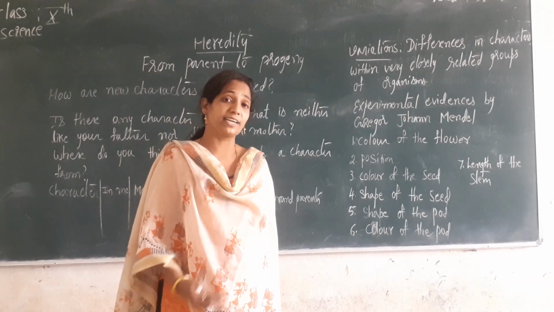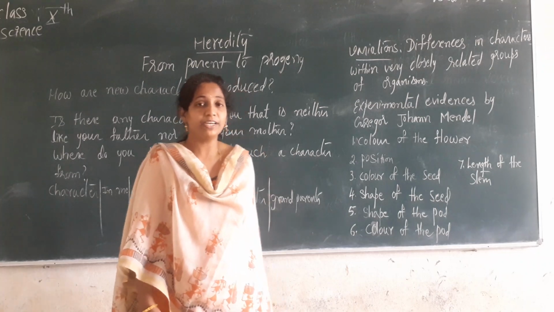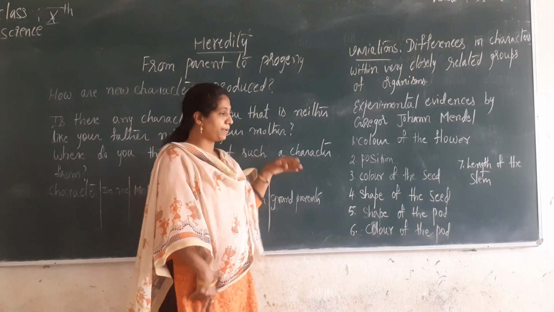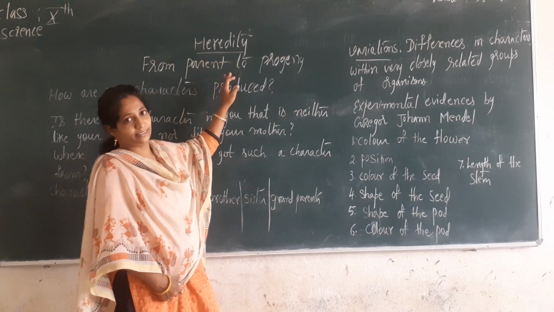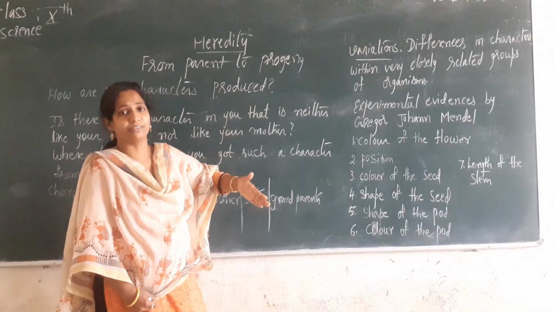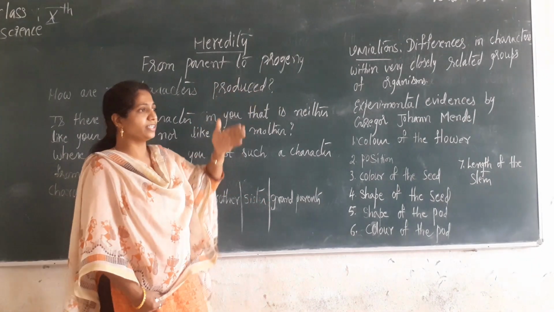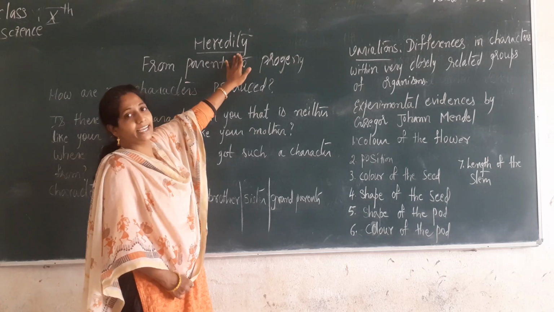So this character has passed into you through the generations. And whenever these characters are passing through the generations, you are inheriting those characters, and that is what is heredity. Heredity means from generation to generation. When a character is passing from one generation to another generation, you say that is heredity.